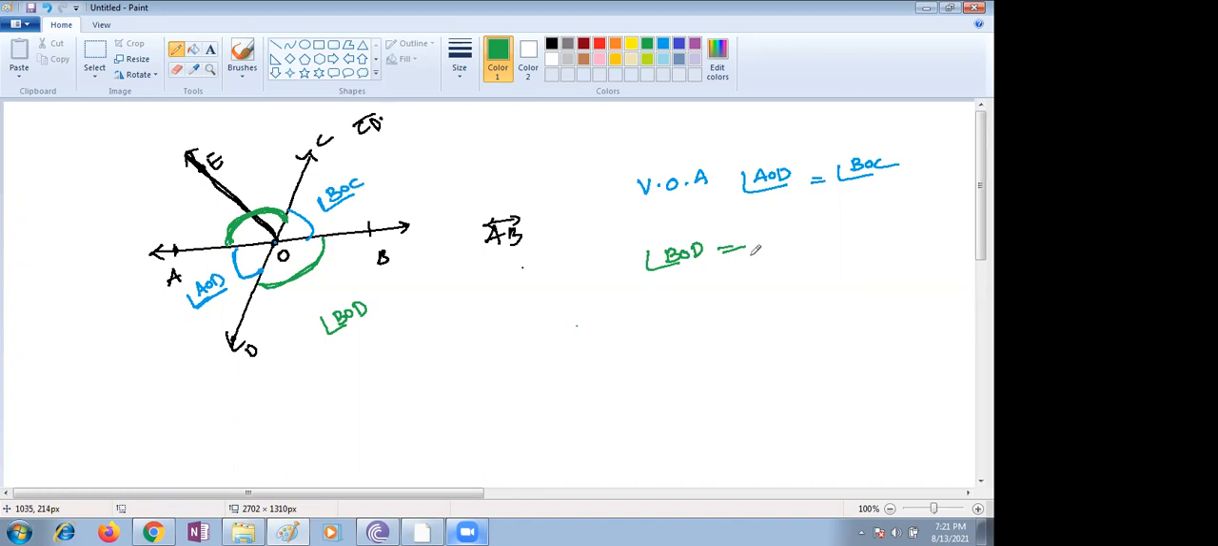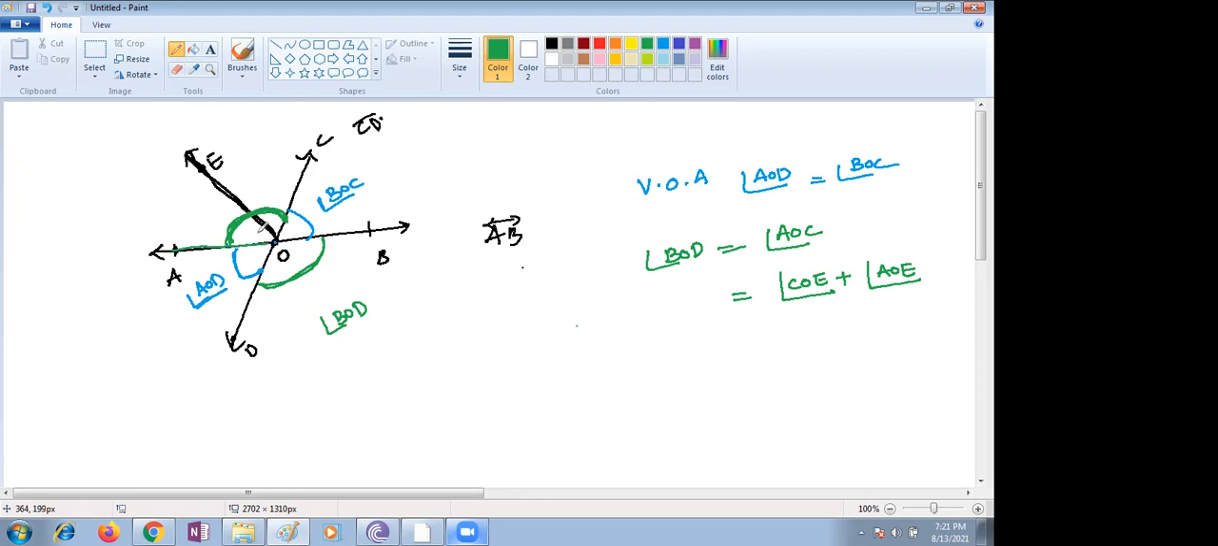Yes, very good. Now you have to see here, children. My question: angle BOD is equal to what angle? Ma'am, AOC. Very good, AOC. But AOC we can also write as COE plus angle AOE. Angle AOE. Children, you can see.